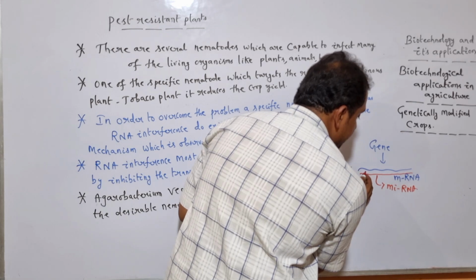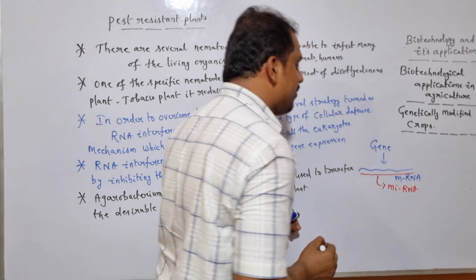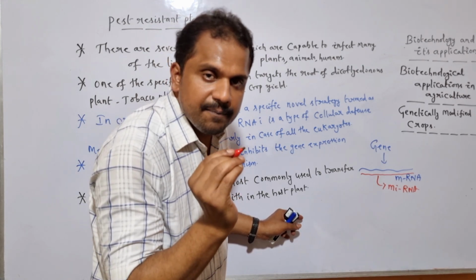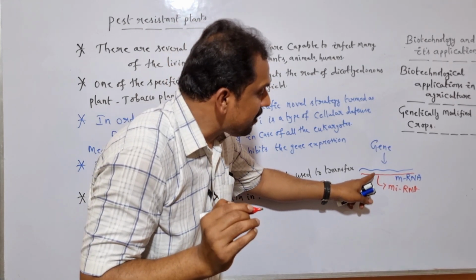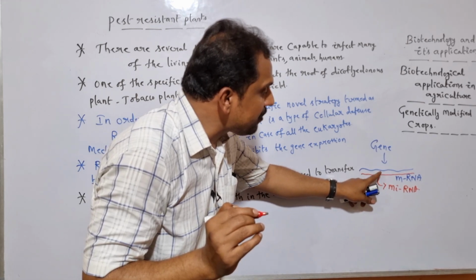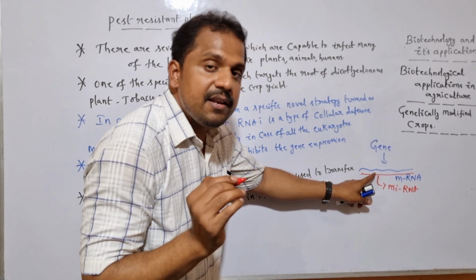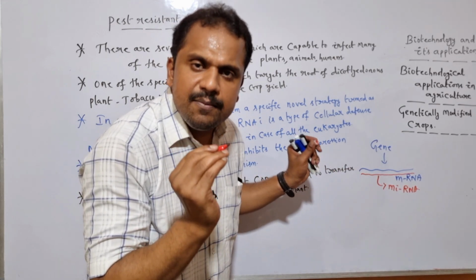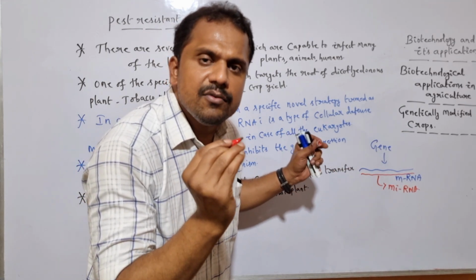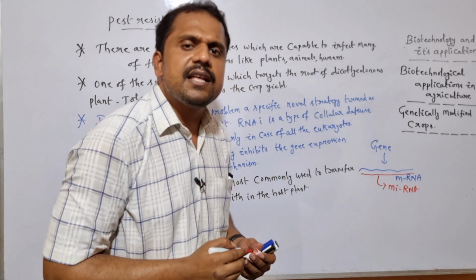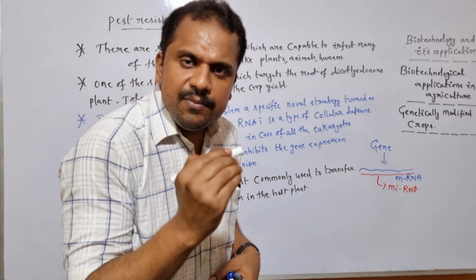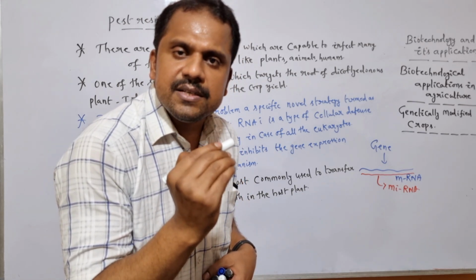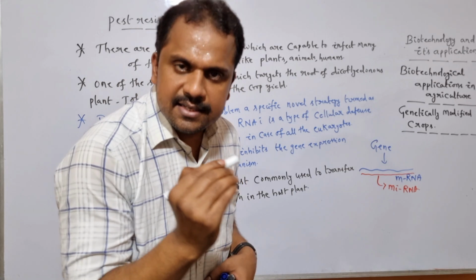Once the specific microRNA, which remains quite complementary to the specific mRNA, binds to the specific mRNA, the ribosomal subunit is unable to bind to the specific mRNA. Once the miRNA remains complementary to the mRNA, there is double stranded RNA. In the presence of double stranded RNA, the ribosomal subunit is unable to bind to the specific mRNA. So there is no chance for the formation of a specific protein during the translation mechanism.